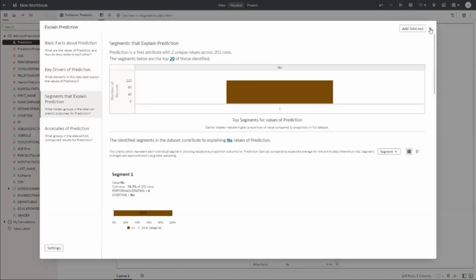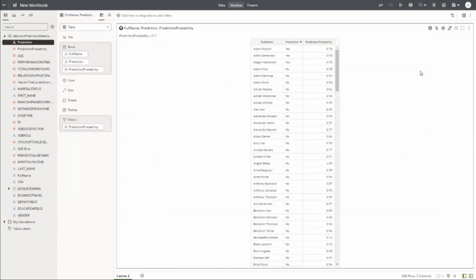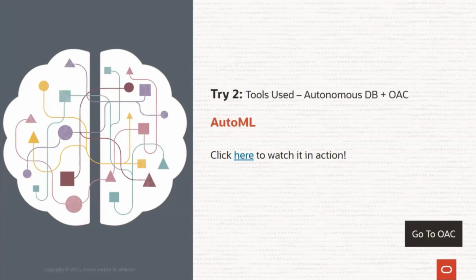Okay. So this brings us to the end of the second exercise. I hope you enjoyed applying the model and seeing the outcome of it. Now let's shift to the next one. Okay, let me go to the next one.